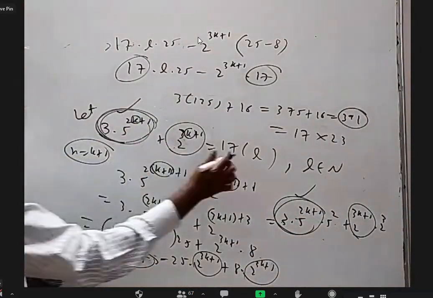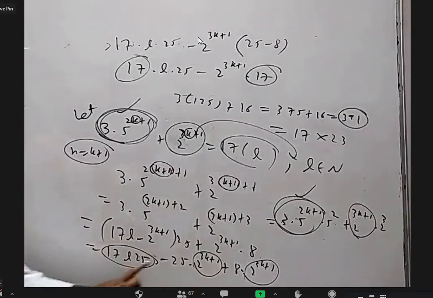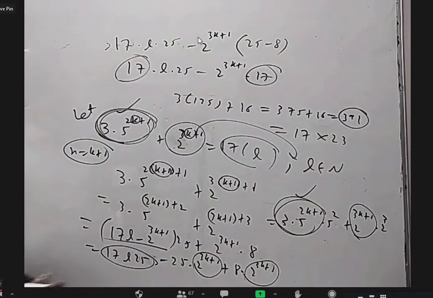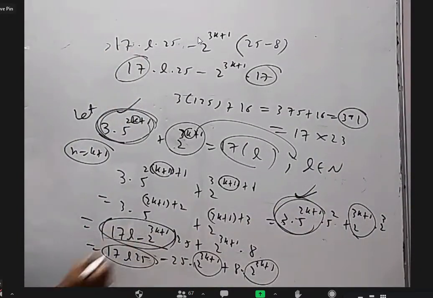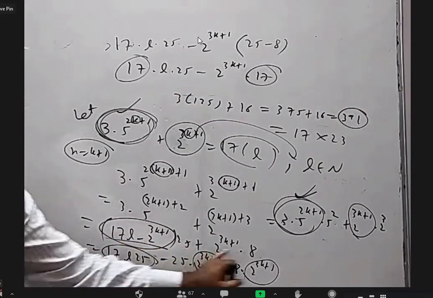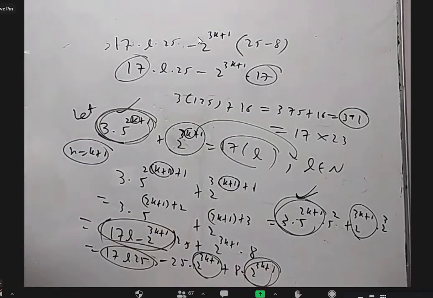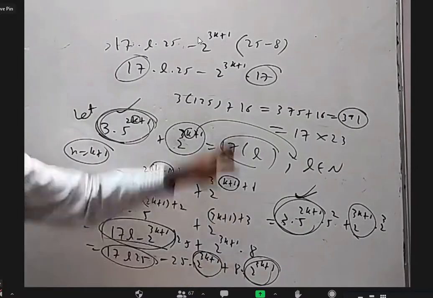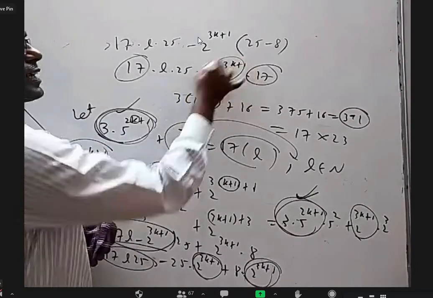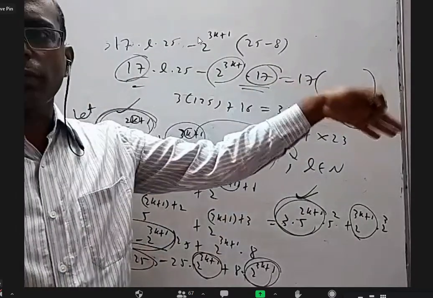So, in the place of this minus this I can write, I replace this with 17L minus 2 power 3k plus 2. Main step is this one is replaced with this one. Now just nothing too much. Take this into this separately, this into this separately. This and this looks same only. So you can take the 2 power 3k plus 1 common, and minus common. You'll get 25 minus 8, which is 17. So what is this? I don't care. 17 here, 17 here. You can take 17 common into something is there. 17 into a natural number is a multiple of 17.